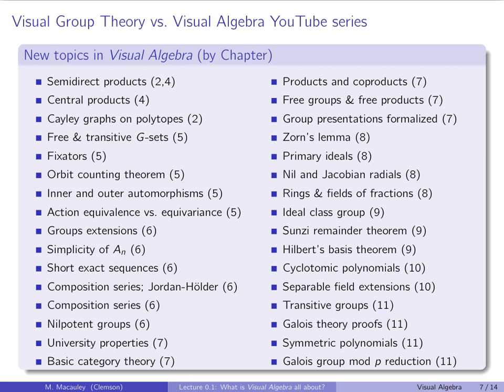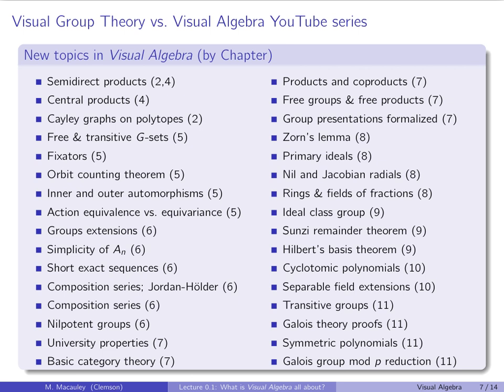Fixitors and group actions. The orbit counting theorem, or Burnside's lemma. Inner and outer automorphisms. Action equivalence and equivariance. Group extensions. A_n being simple. I don't think I included proof of that. Short exact sequences. Composition series, the Jordan-Hölder theorem. Compositions, I guess I had that one. Maybe I should cross that one out.